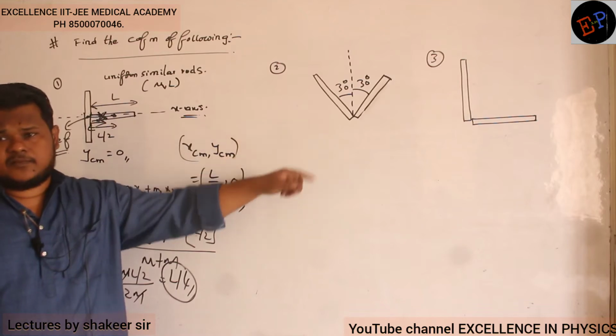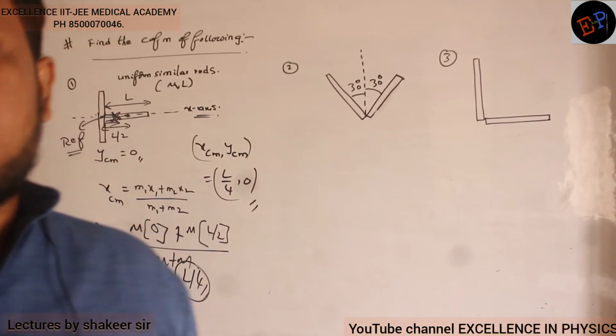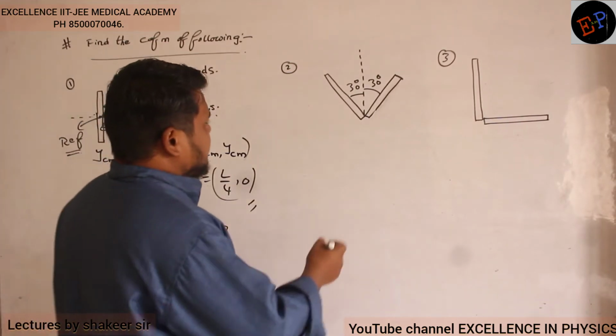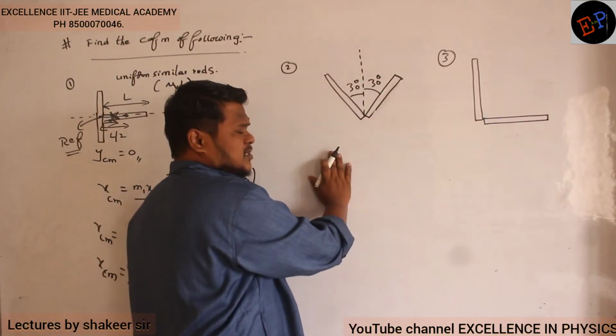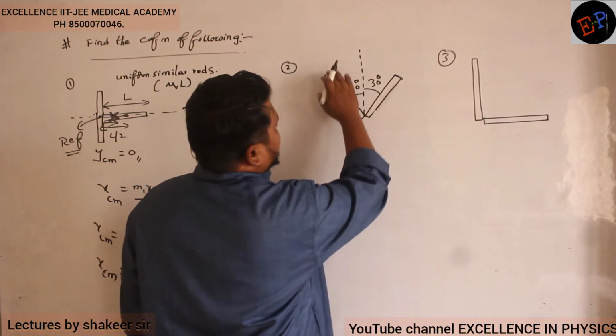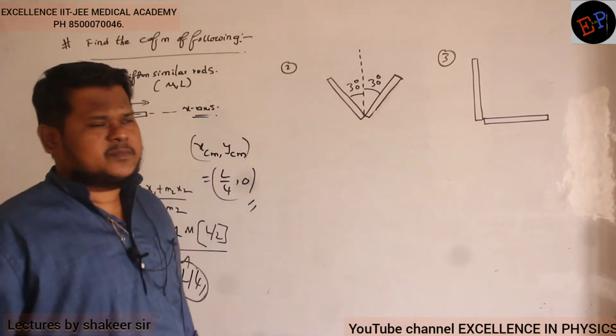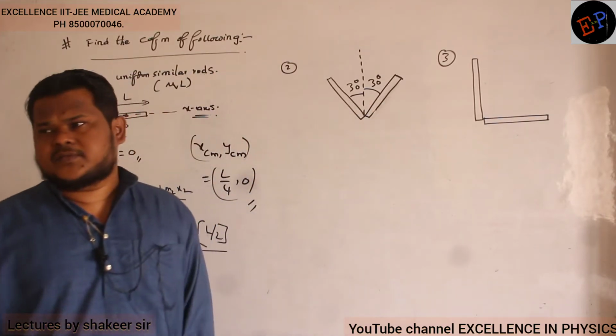Now similarly, try the second one. So see, now this is the given system question. Understood, no? So the mass of the rod is the same, the length of the rod is the same. Masses are the same, distances are also the same, but they are separated by an angle of 60 degrees.